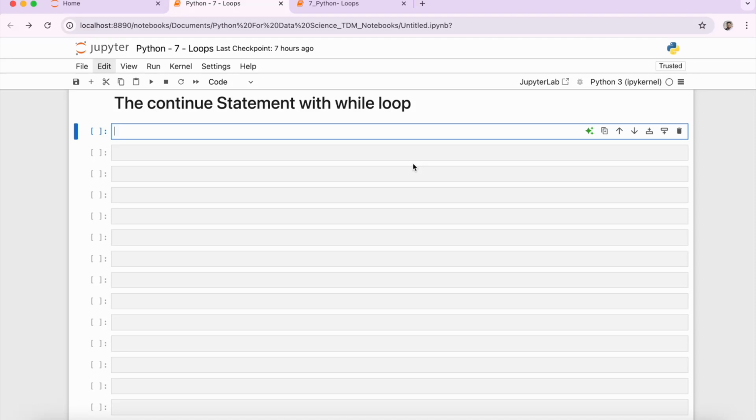I'm Atul, and in this video we are going to discuss the continue statement with the while loop. So generally we have seen that loops are executed until the condition is true. This condition is checked only at the top of the loop, and hence the loop is not exited if the condition becomes false in the middle of the execution. But generally this situation does not happen because the loop is created to execute all the statements within the body.